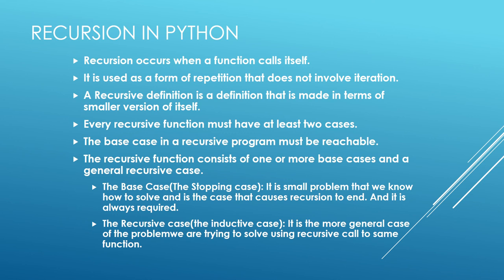Before we get into it, we will quickly recall whatever we have discussed so far. So, what is recursion in Python? Recursion occurs when a function calls itself. When a function calls itself, that is called a recursive function. It is used as a form of repetition, repeating the same task, that does not involve iteration. Your for loop and while loop are iteration statements.